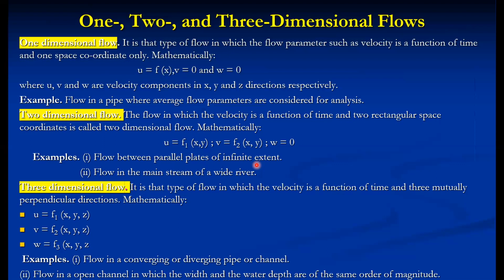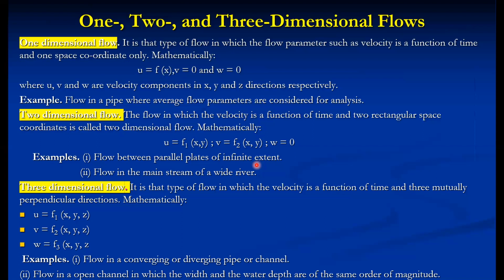Consider flow in an open channel, in which the width and the water depth are of the same order of magnitude. Suppose for a very shallow water flow, in that case the water flows along the z direction as well. Where the depth is more, the water flows in only two dimensions.